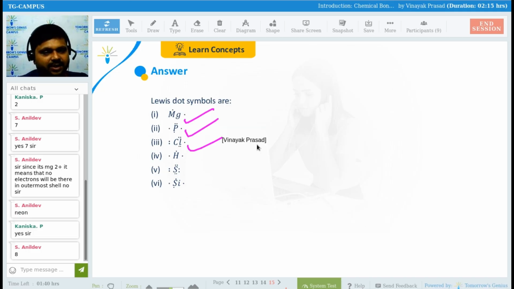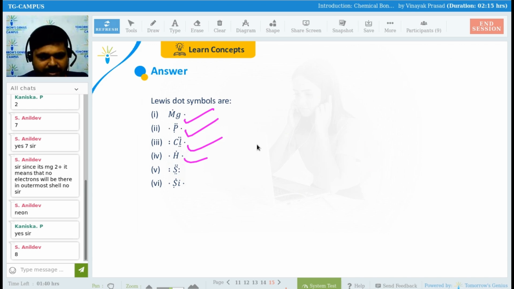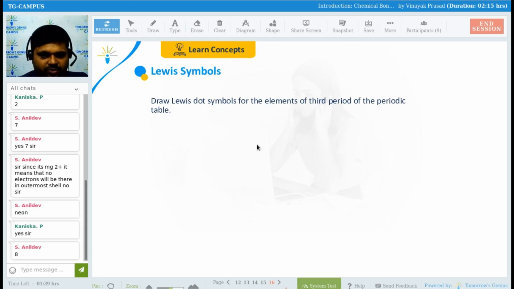So you can see here, guys: magnesium, phosphorus, chlorine 7, hydrogen 3. Xenon was there, right? So for xenon there will be 0, right? So there might be some problem in this. Silicon you have seen here. Sulfur you have seen here, right?